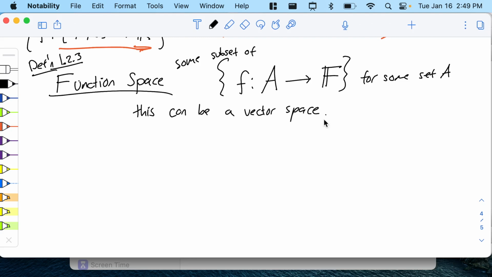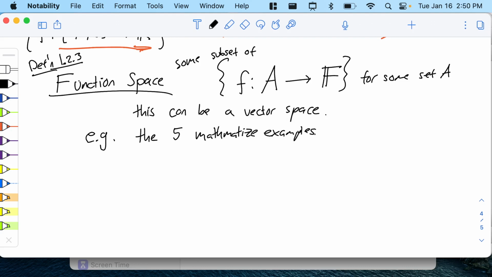And the reason it's a vector space is we know how to add functions together, we know how to scalar multiply functions, and therefore we automatically have a nice addition and scalar multiplication on the set. It's automatically going to satisfy a lot of the properties like the order and things because addition and multiplication on F already satisfy them. And the examples are all the examples from the first mathematized question, the five examples.